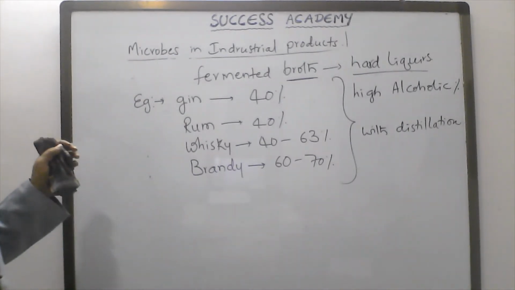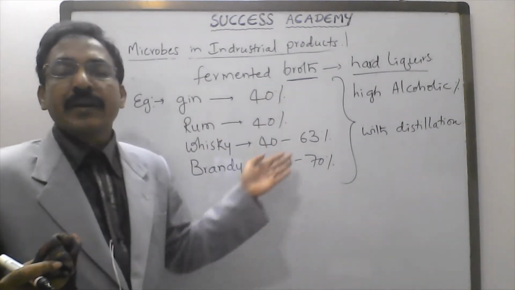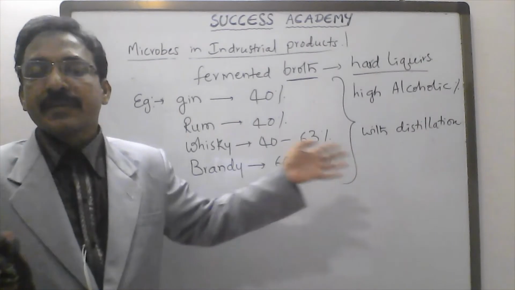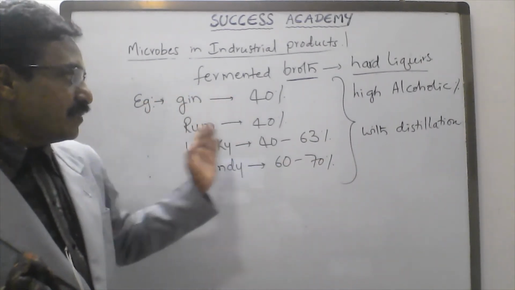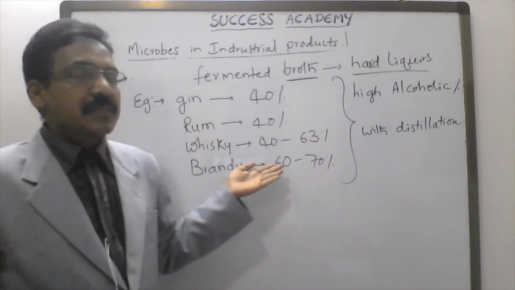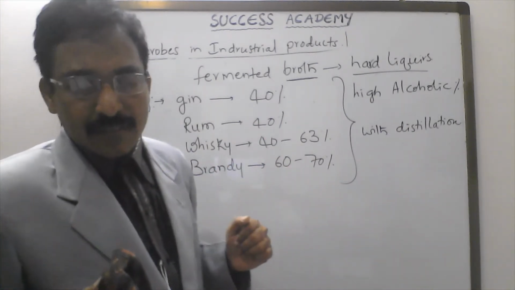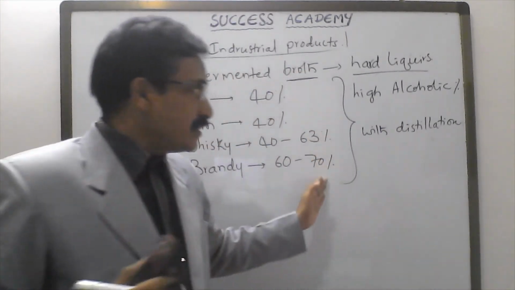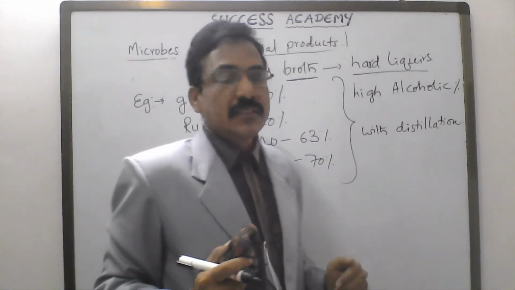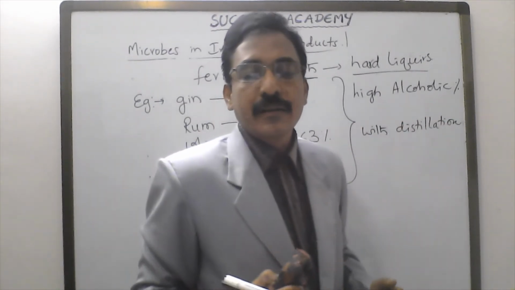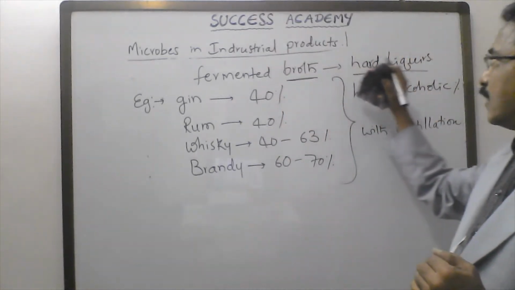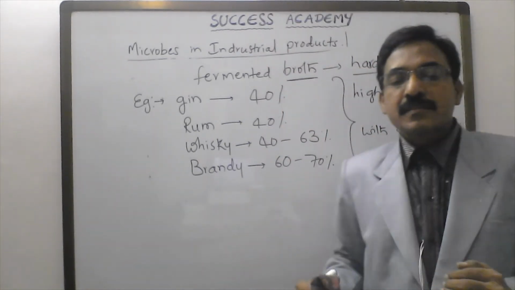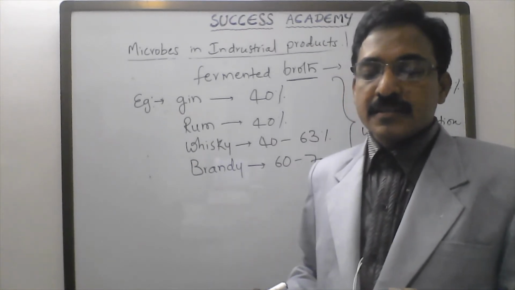Without distillation, beer and wine have 3 to 6% and 7 to 12% only, but here gin is 40, rum 40, whiskey 40 to 63 and brandy 60 to 70% alcohol content. These are produced with the process called distillation, and they are also called hard liquors.